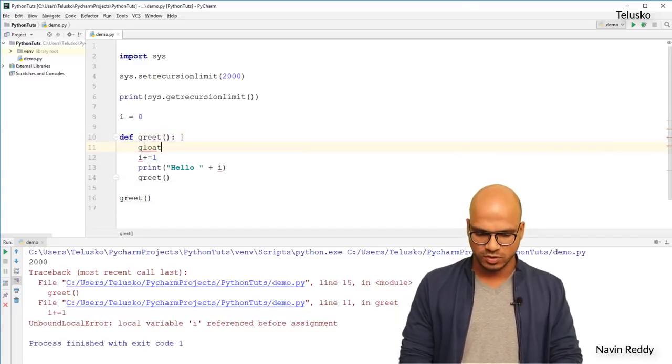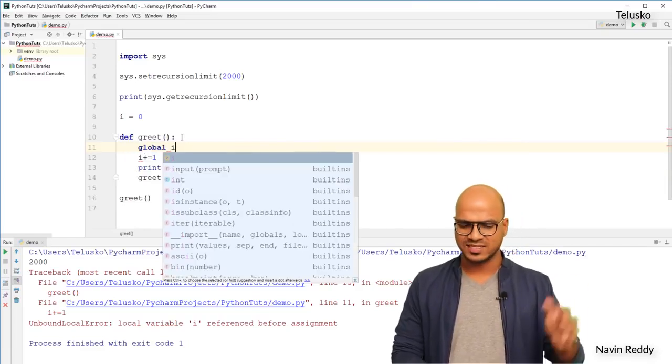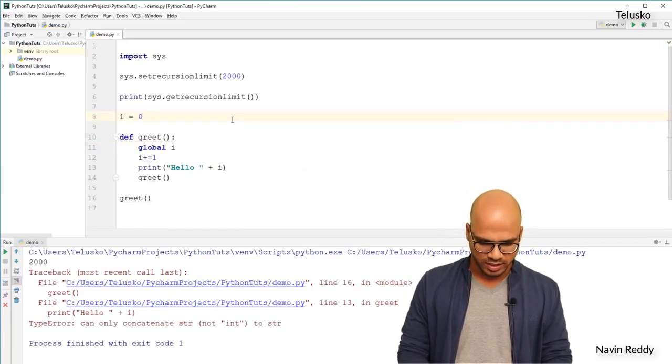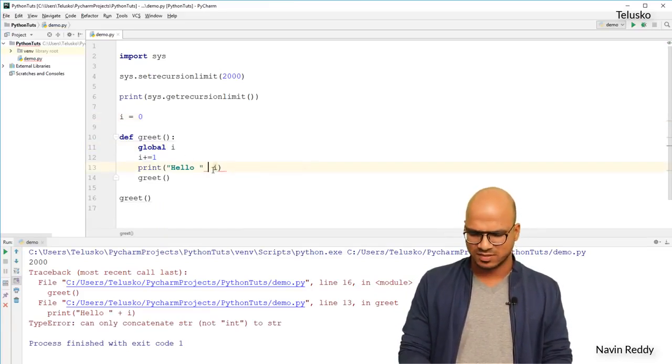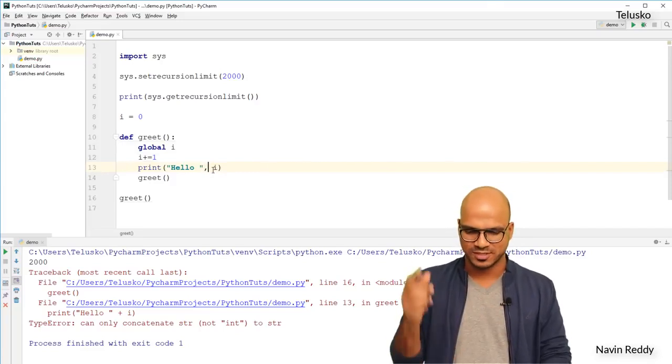In that case, you have to use the global keyword. If you remember, we have talked about global before. So I will say global I. Now you can access I inside the function as well. Let's run this, and okay, we got another error. It says I'm using plus. That's my bad. Since I'm coming from Java background, we have this habit of using plus there.